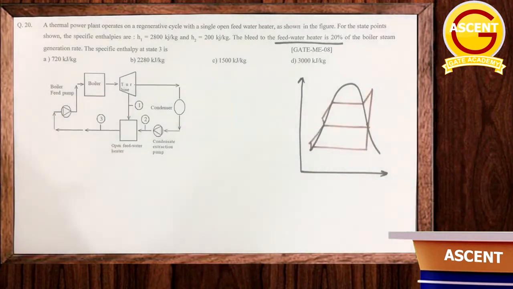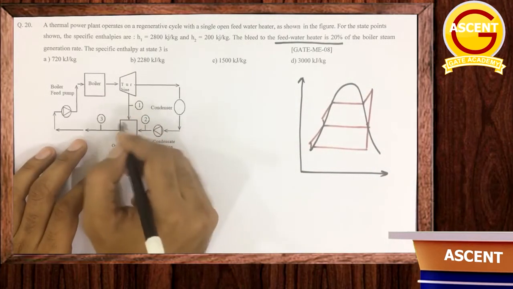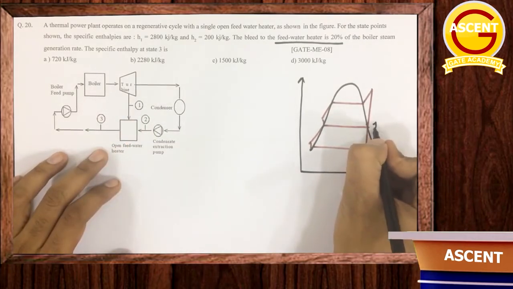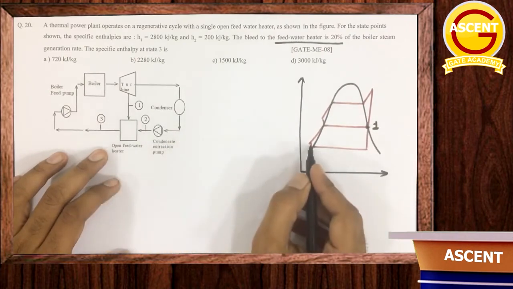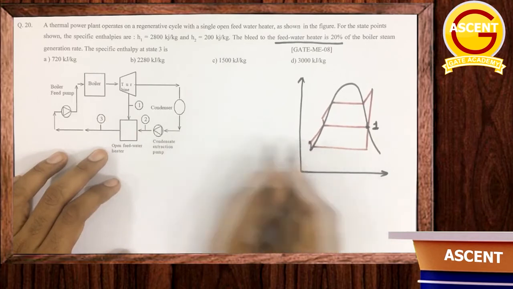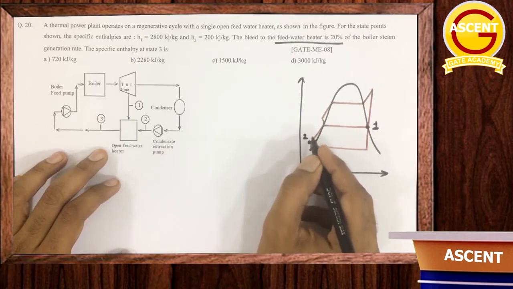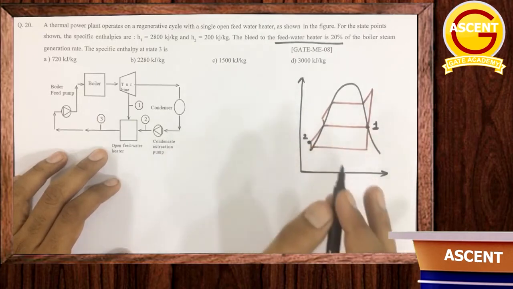Okay, so at turbine exit, at the entry of the feed water heater, at the entry of the regenerator I should say, so this is point 1, regeneration की entry पे point 1 है. Then जो after condensate, condenser से जो आ रहा है after getting to the pump, this point is point 2, which is getting to the regenerator. So this is point 2. So understand this point is very essential.